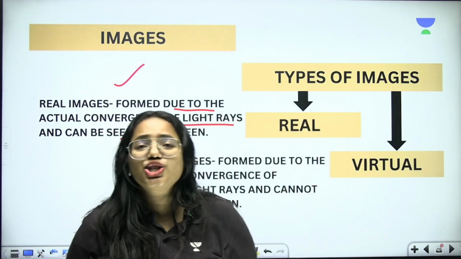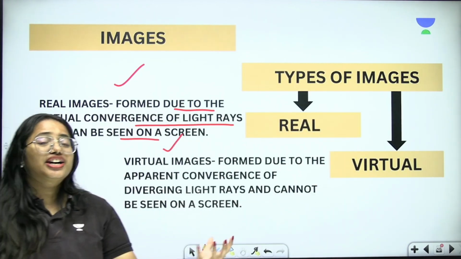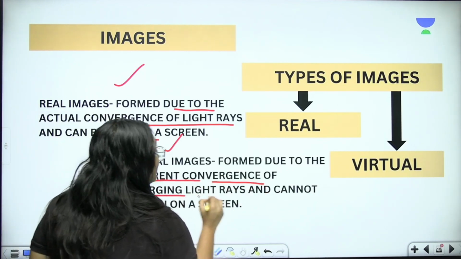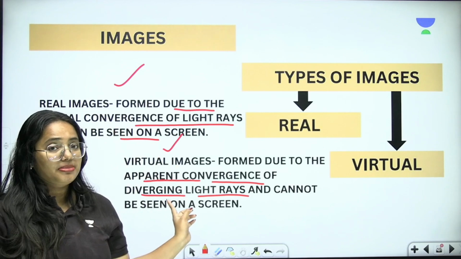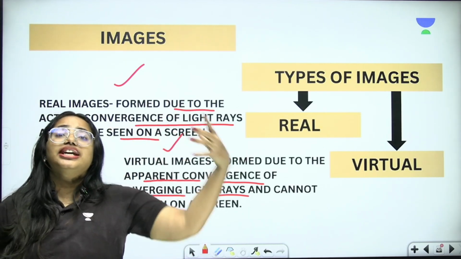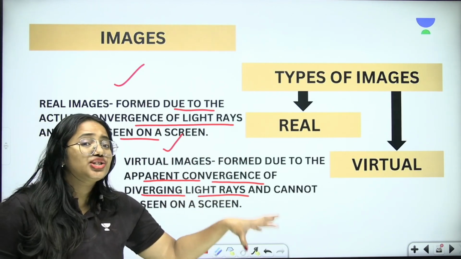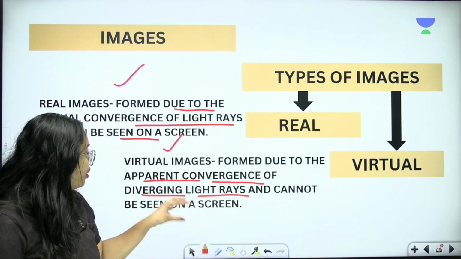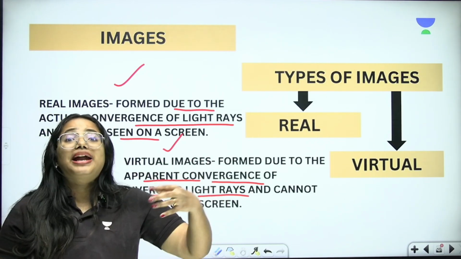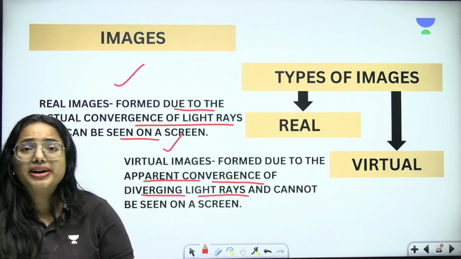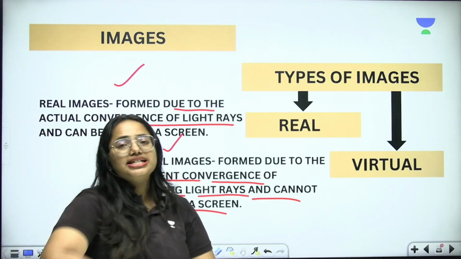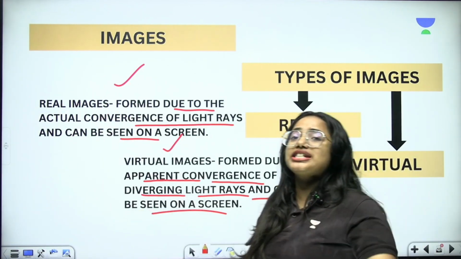Clear? And what about virtual image? This is not due to the actual convergence of light rays. Clear? So formed due to the apparent convergence of diverging light rays. You have to be very clear with the statement. So this is basically due to the apparent convergence of diverging light rays. Clear? So the actual convergence of light is not happening, and therefore you can see that this cannot be seen on a screen. So the image formed on a plane mirror is of virtual nature. Why? Because it cannot be taken on a screen. Clear with the point? So real images can be taken on a screen, whereas virtual images cannot be taken on a screen.